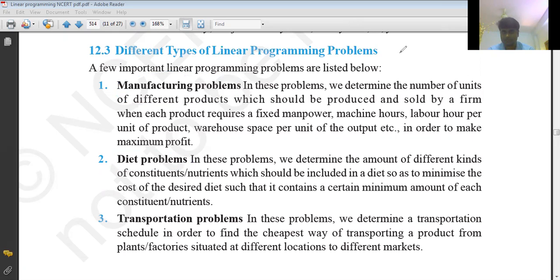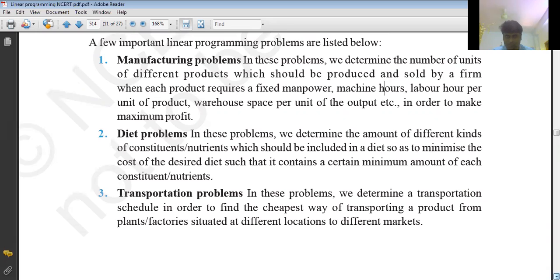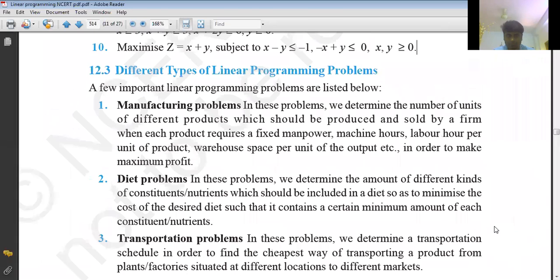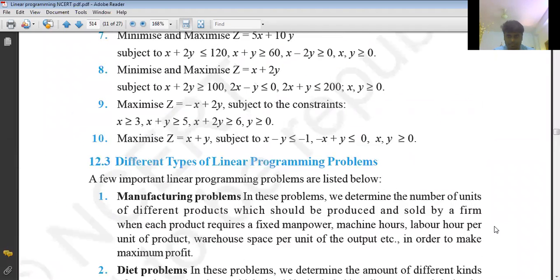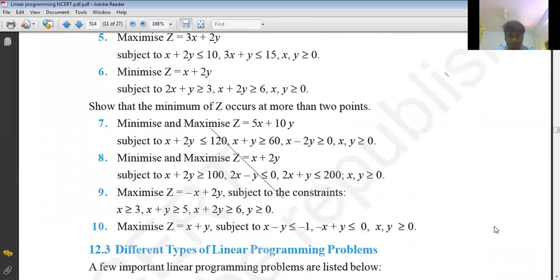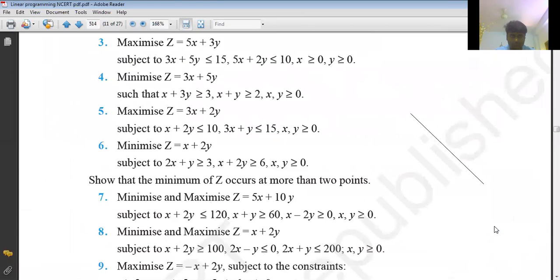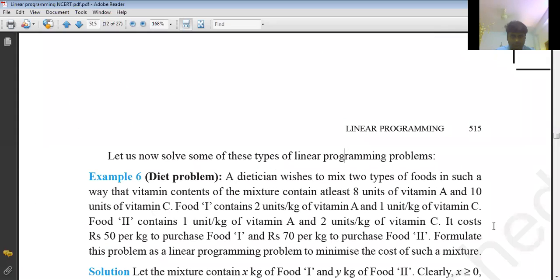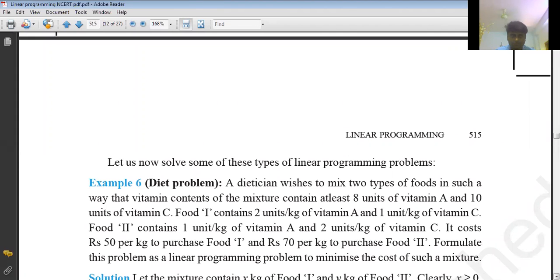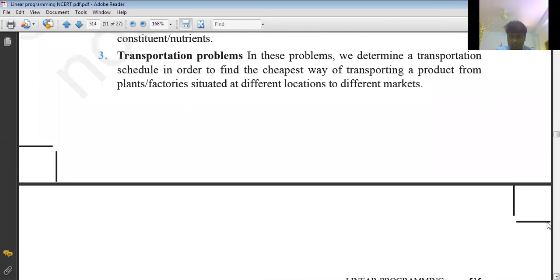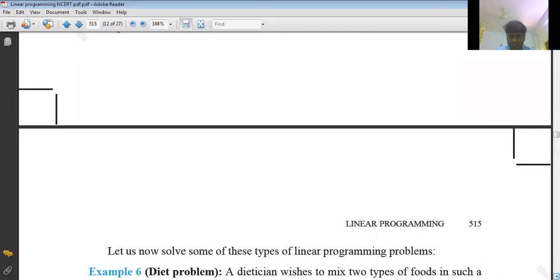So let us go for solving problems in the exercise. Now before that, there was an example given here. Just have a look at that. See, a diet problem is given. Now let us go for discussing this problem.